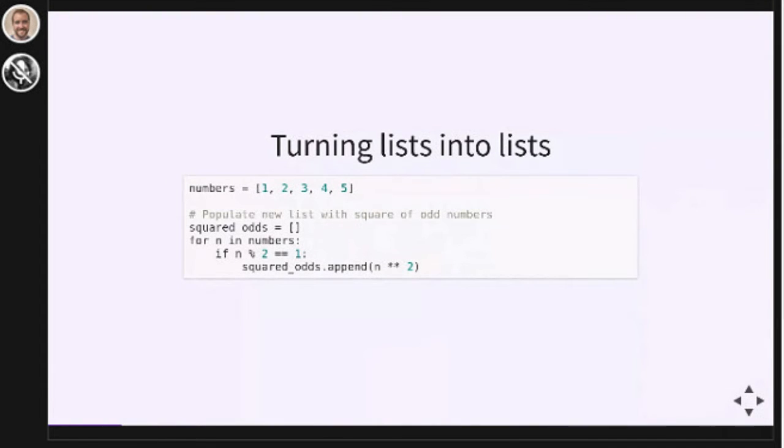Making one list from another list is a really common thing to do in Python, even more common than in many other programming languages. Turning old lists into new lists is common in other languages, but it is particularly common in Python. I want to talk about why making new lists from old lists is particularly common in Python.